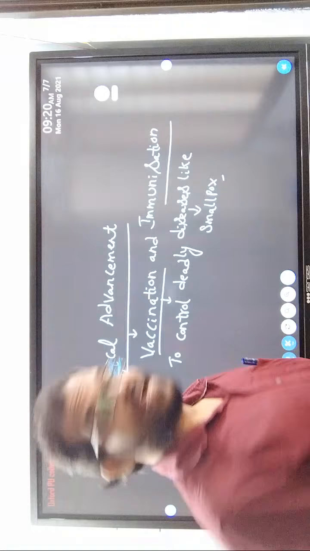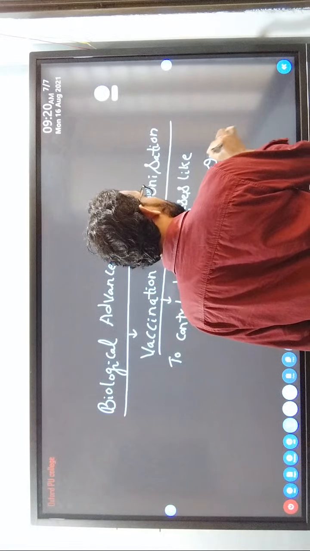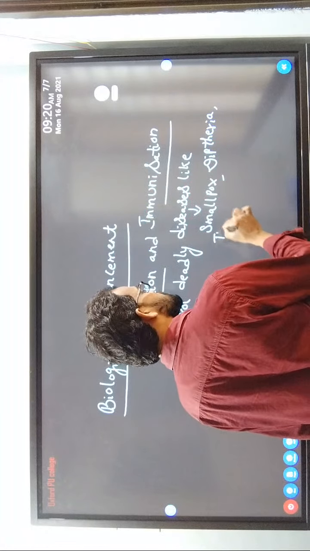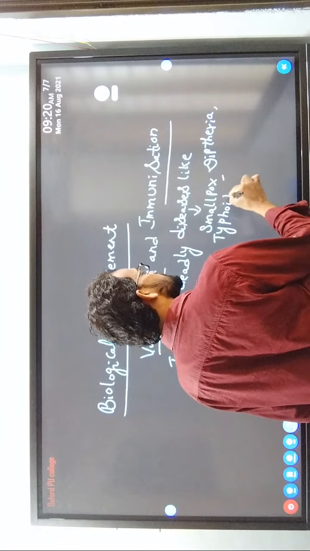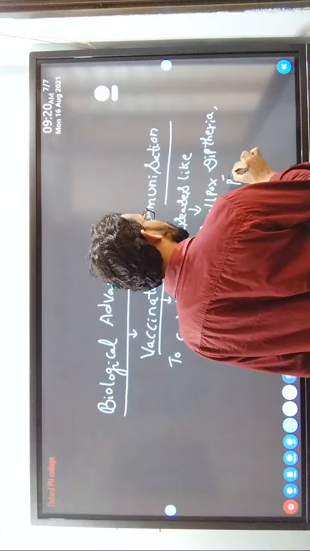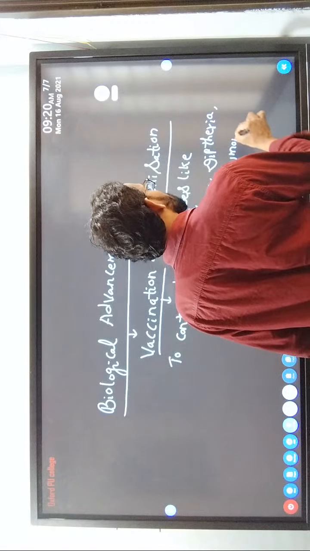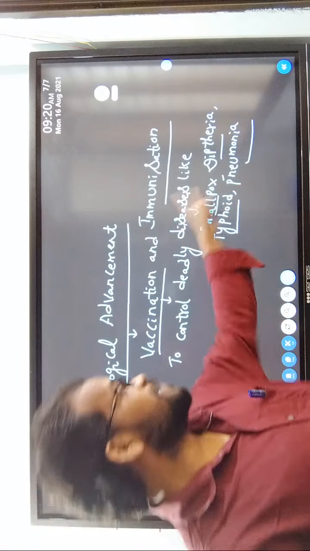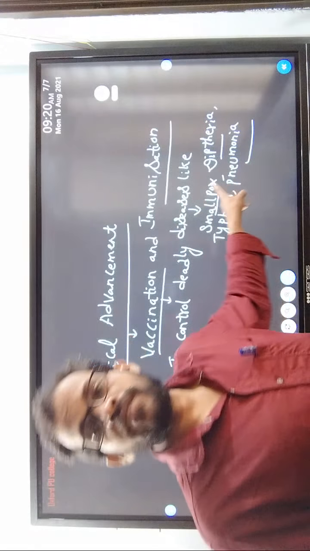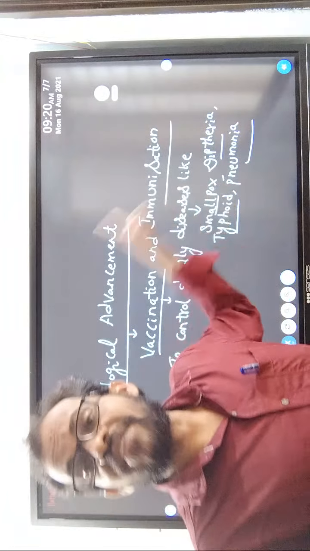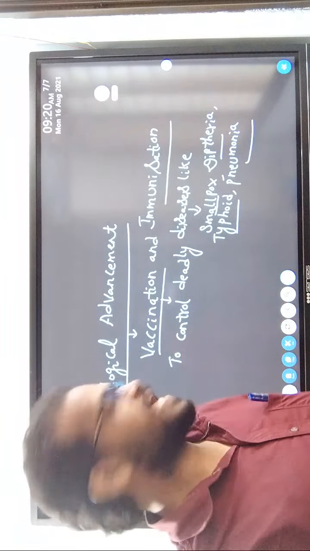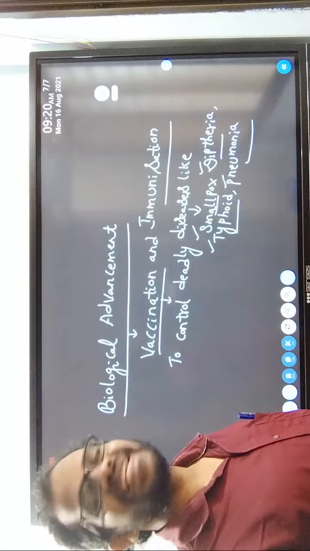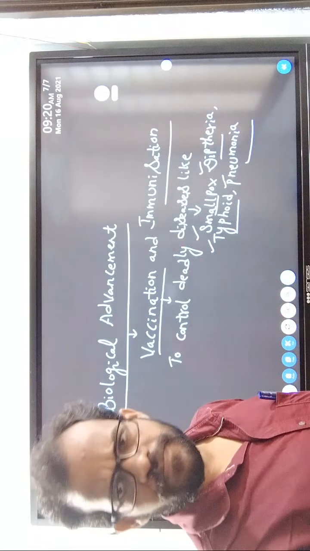Deadly diseases like smallpox, diphtheria, typhoid, and also pneumonia are 100% controlled because vaccines are available. These deadly diseases are 100% controlled in our surroundings.